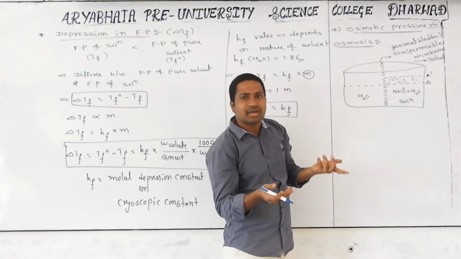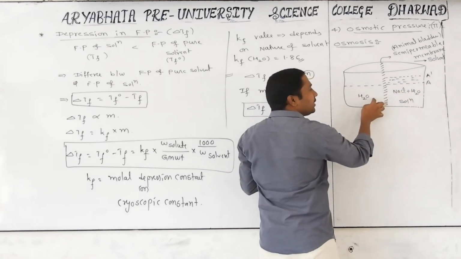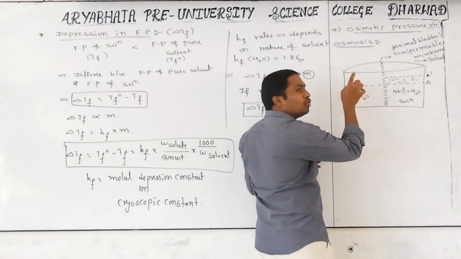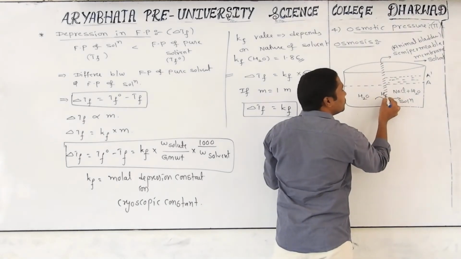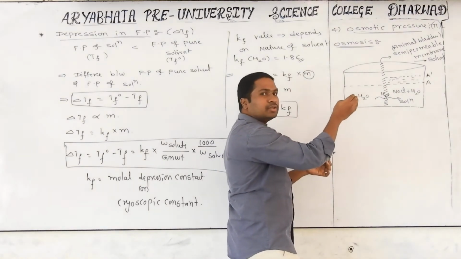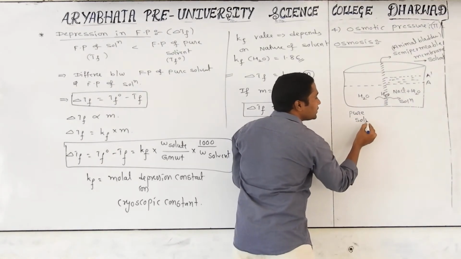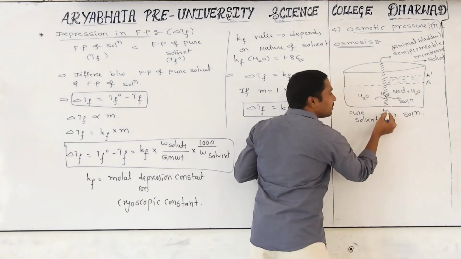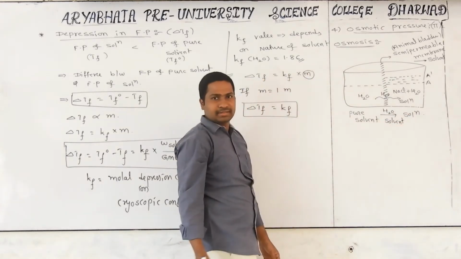Why? Why is the volume of solution increasing? Something is coming from this compartment to this compartment. What is the possibility? Only water particles are coming from this side to this side. Yes or no? So water particles move from the pure water side to which side? The solution side. That's why we can write it as the pure solvent side to the solution side. Which particles are traveling? The water particles. Those water particles we call solvent particles.